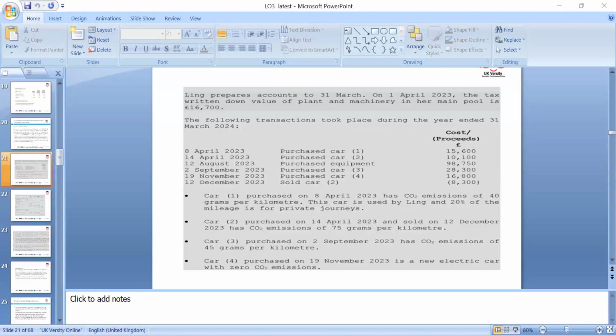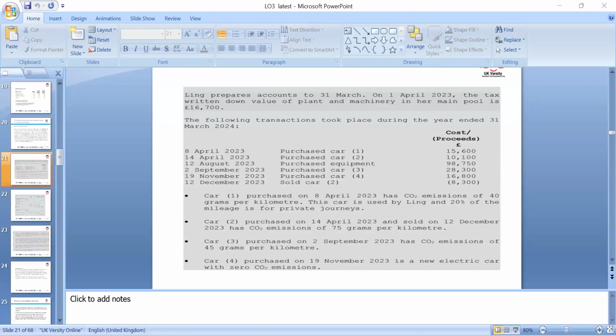On the 1st July, the company purchased a newly constructed factory building for 470,000, including the land. Of course, we have to look at the land value. The factory was brought into use on the 1st September. The qualifying expenditure for the structures and buildings allowance is 360,000, and the value is 470,000.